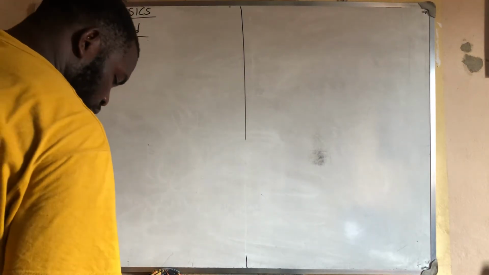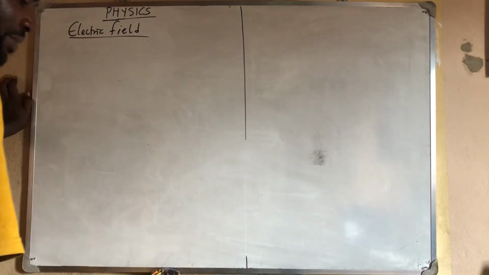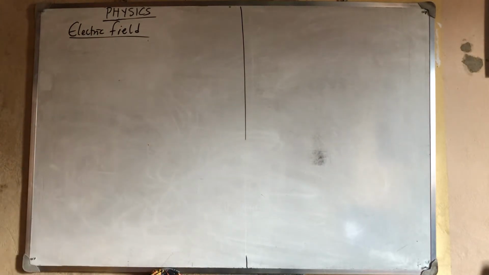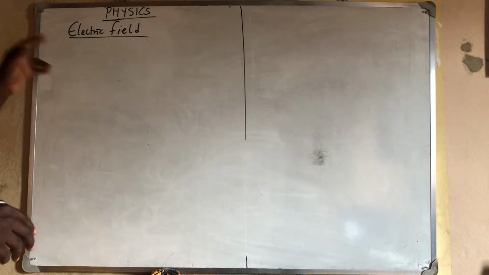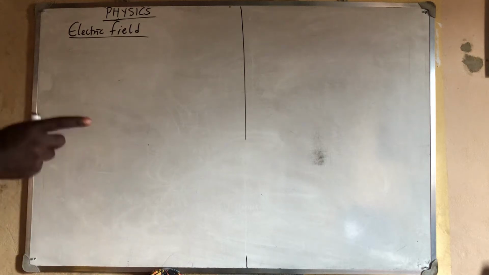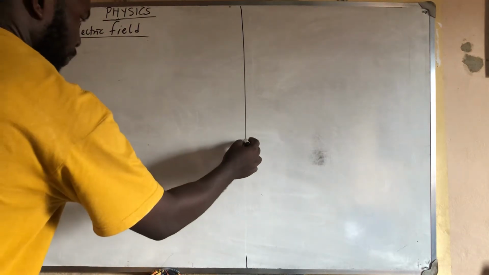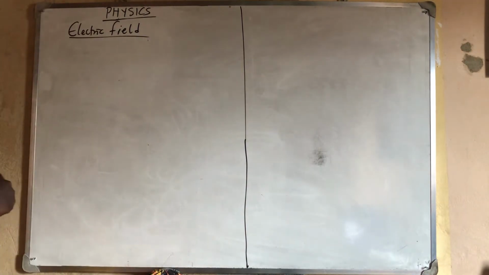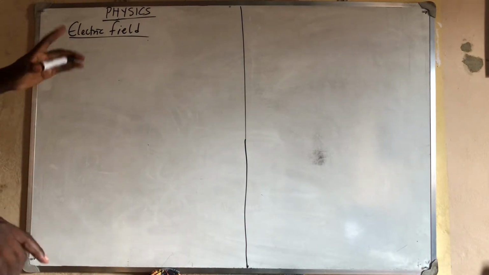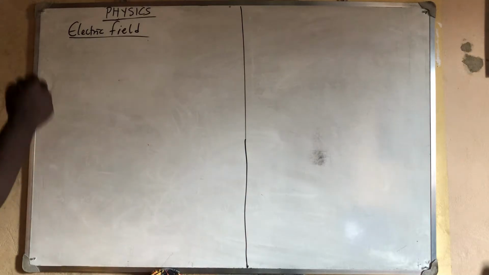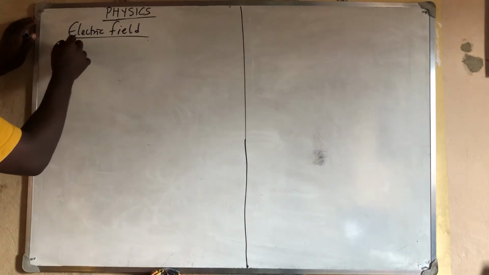Electric field is a vector field, and it is similar to what? Gravitational field. You know that in gravitational field, it is only for masses and only for attraction, but electric charges have two types. It could be attraction or repulsion. That is the only difference between gravitation and electric field. All right, so now let's talk about Coulomb's law.